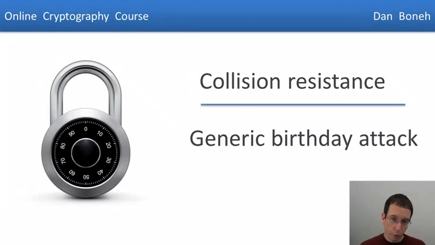The next thing I want to do is show you a general attack on collision-resistant hash functions. If you remember when we talked about block ciphers, we saw a general attack on block ciphers which we called exhaustive search, and that attack forced the key size for a block cipher to be 128 bits or more. Similarly, on collision resistance, there's a general attack called the birthday attack, which forces the output of a collision-resistant hash function to be more than a certain bound. And so let me show you the attack, and then we'll see what those bounds come out to be.